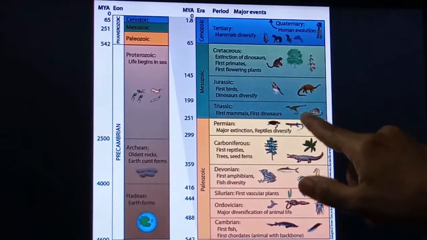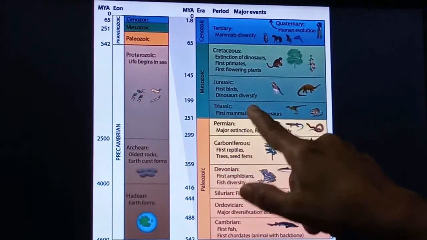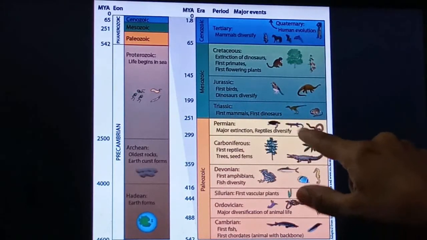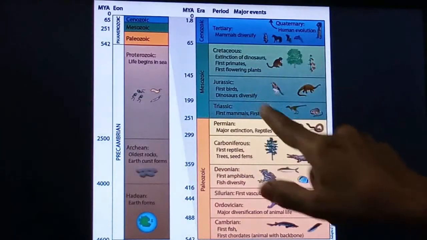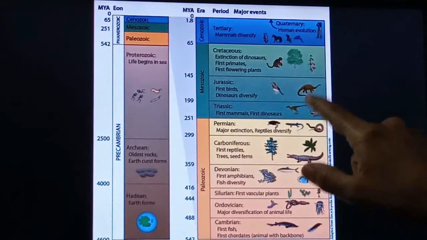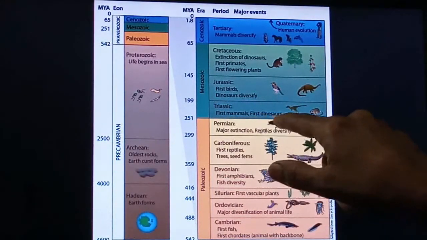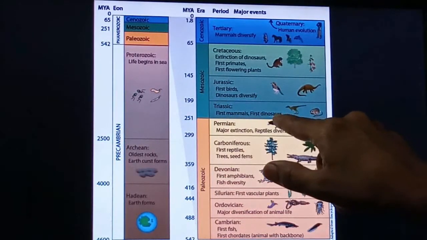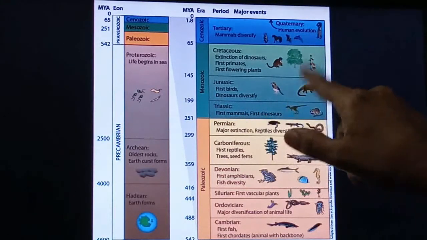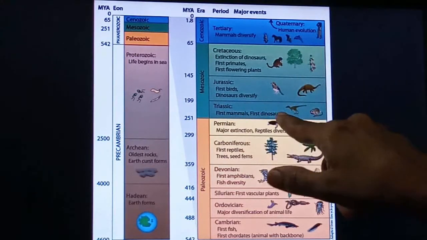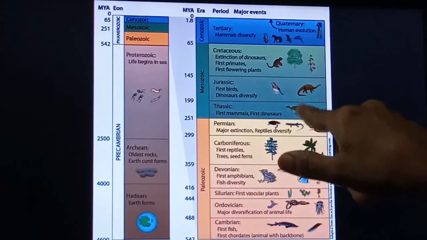Now in this Mesozoic era, the Triassic period is there. So as you know, here the reptile becomes dominant. So this is the period where the dinosaurs become dominant. In the Triassic period, the first mammal and first dinosaur are formed. Right. So mammals and dinosaurs start to develop from here. So these dinosaurs have developed from the reptiles.